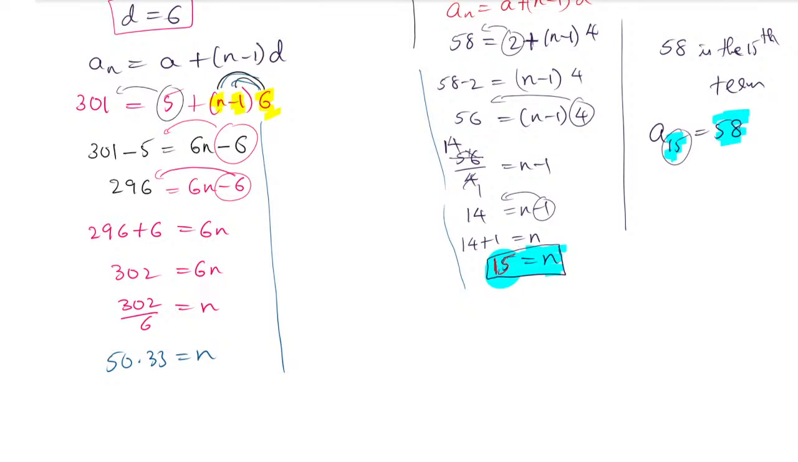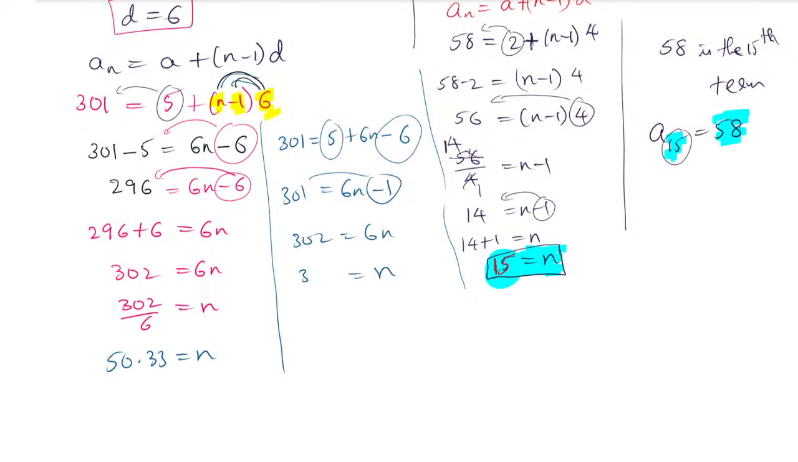You can go with the previous method also, or you can do it this way. 301 you keep as it is, 5 you keep as it is, multiply 6 into n is 6n, 6 into minus 1 is minus 6, so 5 minus 6 is minus 1, 6n minus 1 equals 301. This minus 1 you shift to that side, it becomes 302 equals 6n. So n is 302 divided by 6. This way also you get the same answer. Anyhow you do it, you must get the same answer.